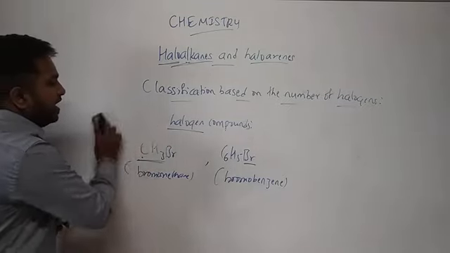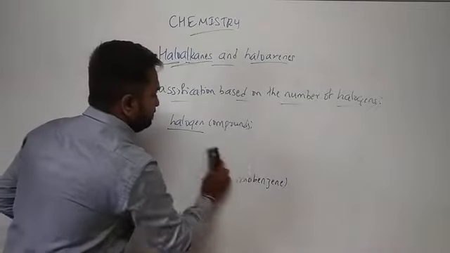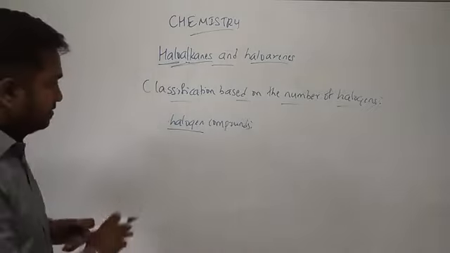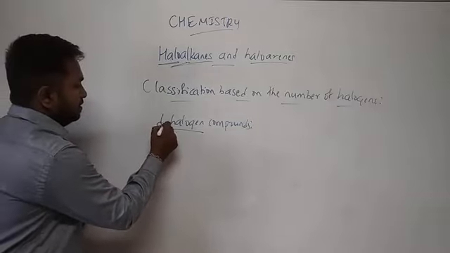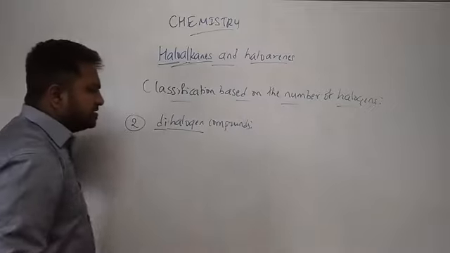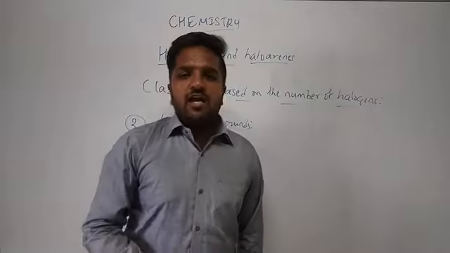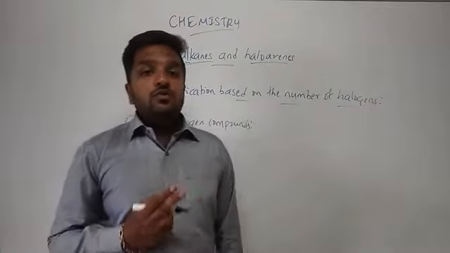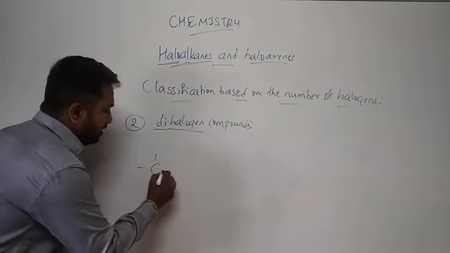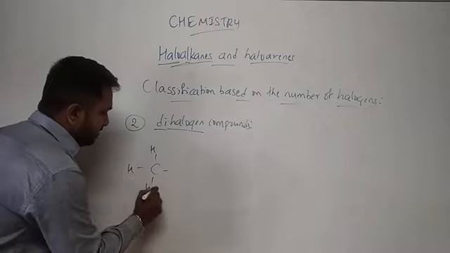And next we have dihalogen compounds. Dihalogen compounds means the same thing: for the same alkanes and aromatic compounds, two halogens will be attached. Clear? So we have methane here.